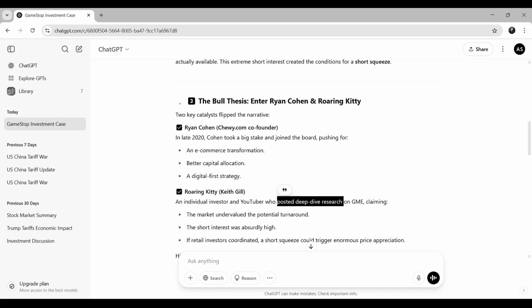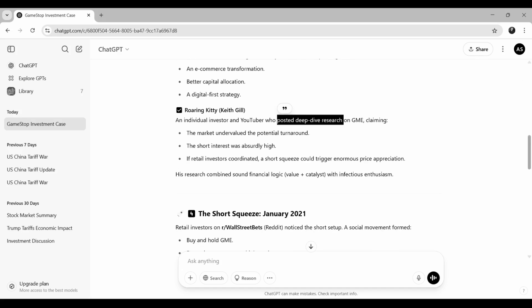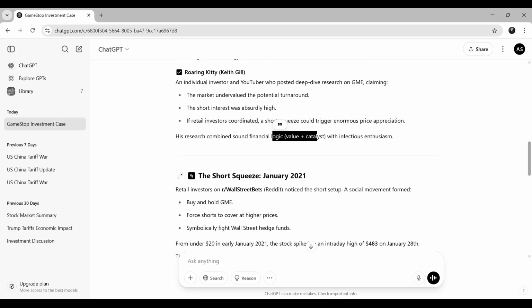He also claimed that the stock was undervalued and that there was a potential turnaround. The short interest was absurdly high, and if retail investors coordinated, a short squeeze could trigger enormous price appreciation. His research combined sound financial logic, value plus catalyst, with infectious enthusiasm. So these were the two important people.